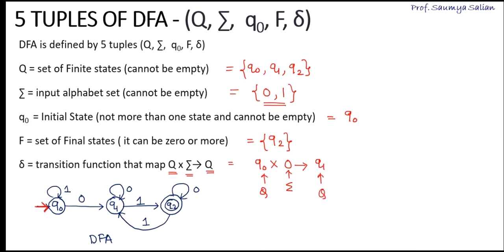So this is how I am representing Q cross sigma corresponding to Q. This is a mapping function. Now let's take one more example. Q0 on 1.